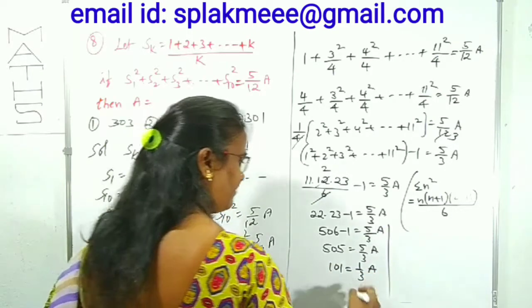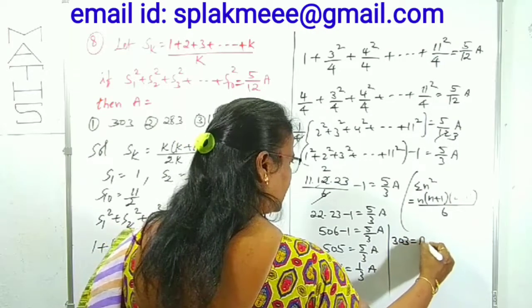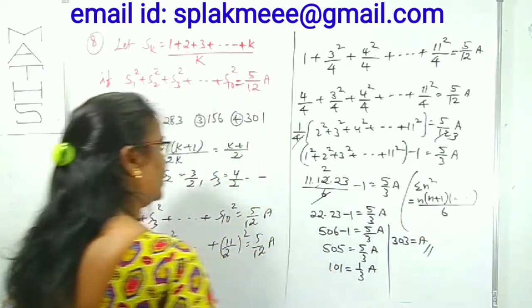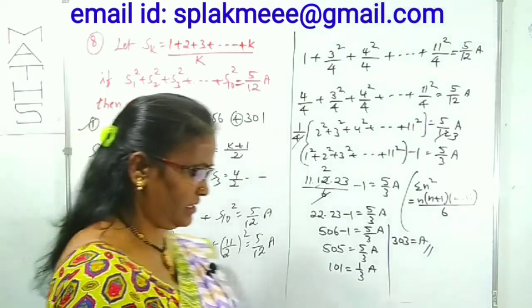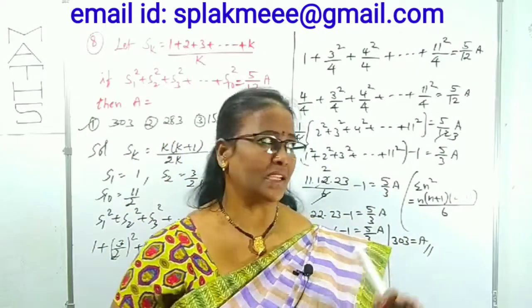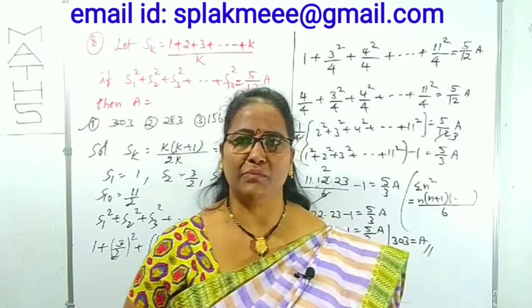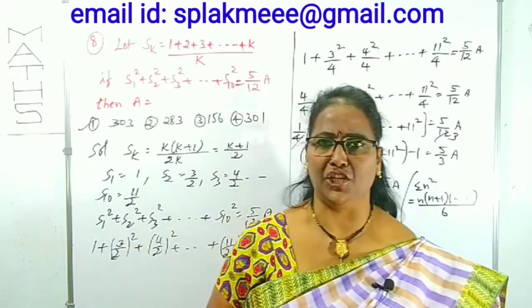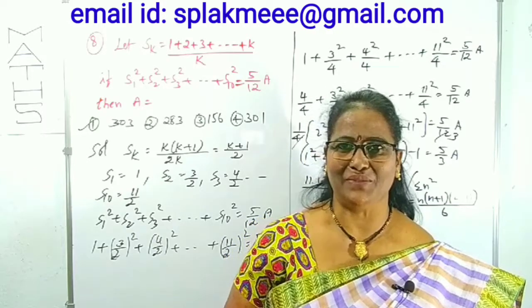What is the next A we want? 3 into 101 is 303. This is the result. What is asked is A only. Therefore, that is clearly the first option. Okay, we can fulfill what the series is. Here what I did was add and subtract 1 to reduce it into the sum of the squares of 11 natural numbers. Is it clear? So now some more questions can come forward, right?